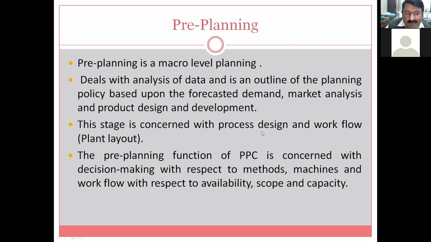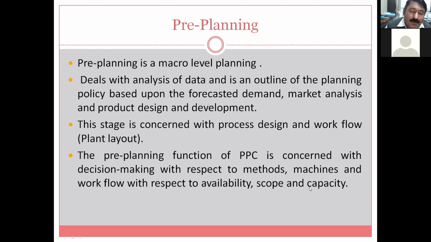Then process design, workflow, how the plant layout should be, and what decisions are taken about the different methods we can use and which method is best for this product. What different machines can be used for this turning operation, and which is the best choice by comparing quantity, quality, cost and time, and the workflow with respect to availability, scope and capacity.